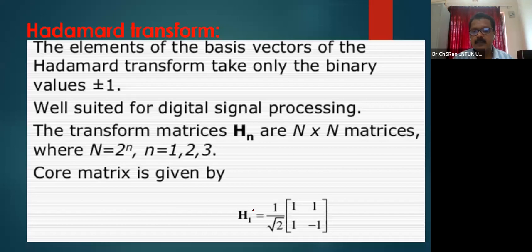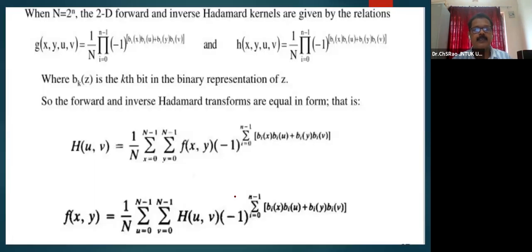The core matrix, which we always represent in terms of Hadamard as 1, 1, 1, minus 1 into 1 by root 2. This is the core Hadamard transformation matrix. In terms of matrix, hereafter we will represent them as unitary matrices. The Hadamard transform basis function is this.